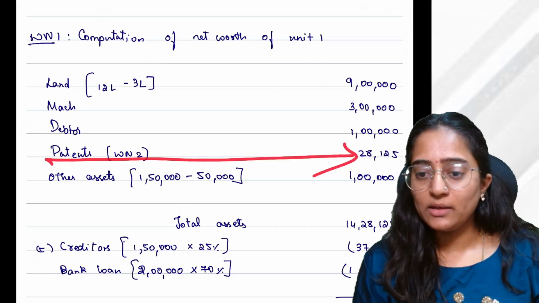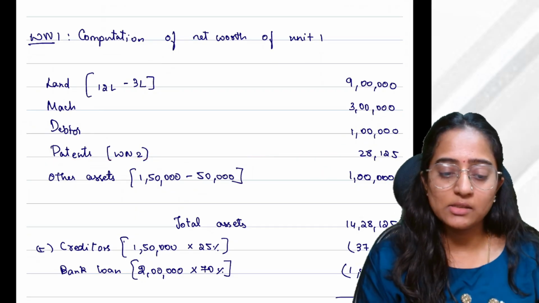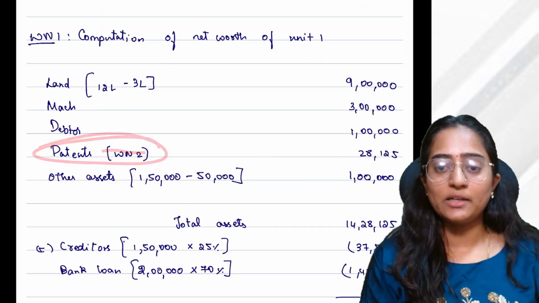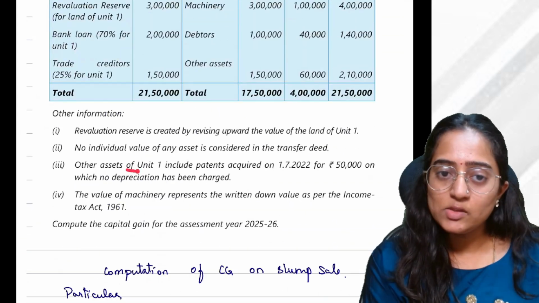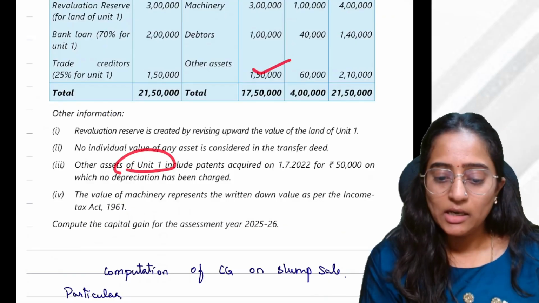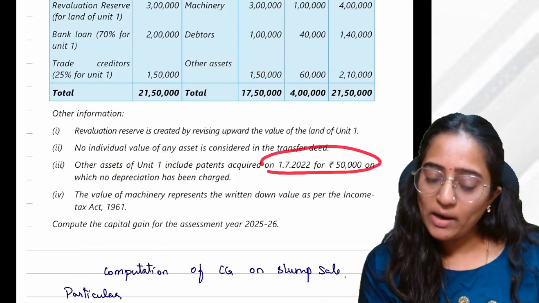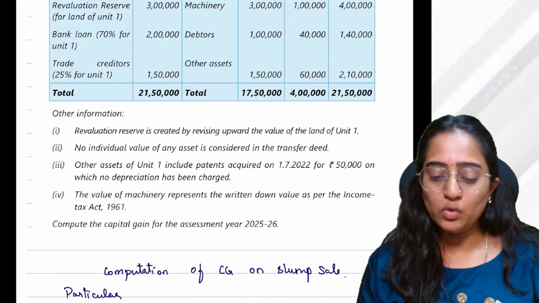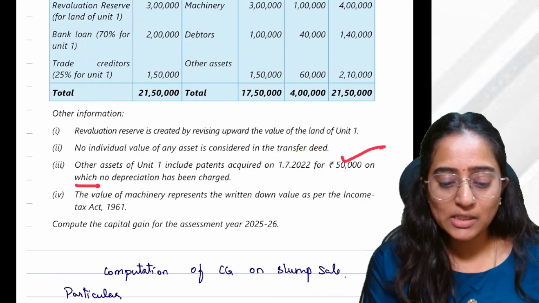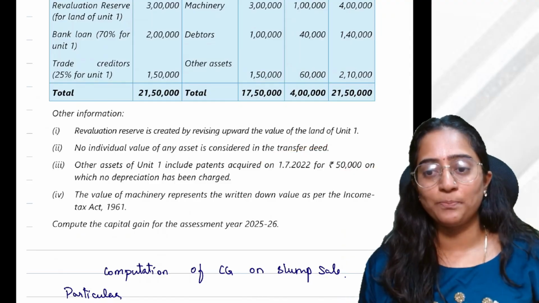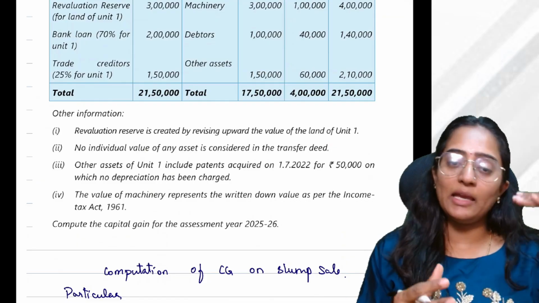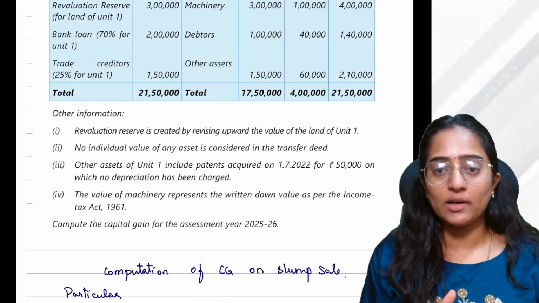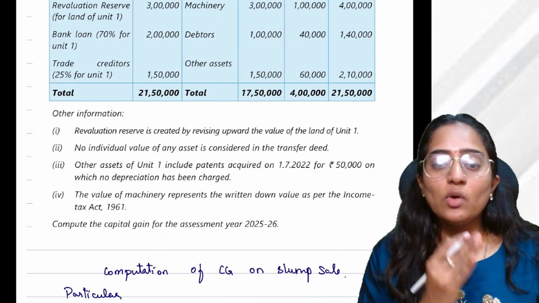What about this patent which I have recorded over here? That is an asset. They have given a point. Other assets of unit 1 include a patent acquired on 1/7/2022 for 50,000, on which no depreciation has been charged. But now I have to bring it to the correct value. They have forgotten or they have not recorded. Very well, fine. Have to bring it to a correct value now.